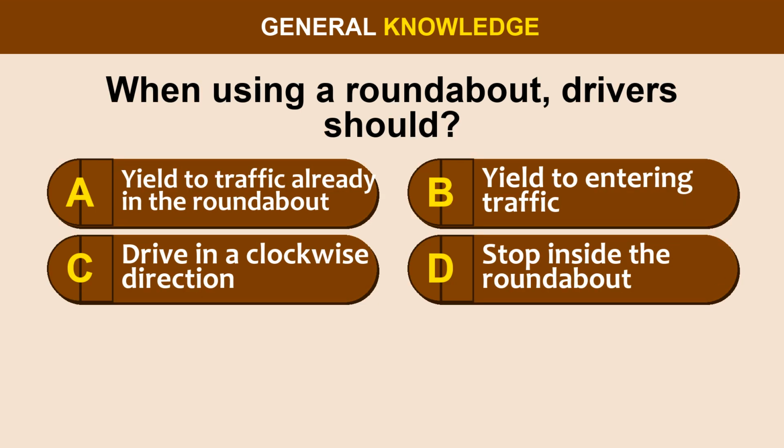Question 74. When using a roundabout, drivers should: Option A, yield to traffic already in the roundabout. Option B, yield to entering traffic. Option C, drive in a clockwise direction. Option D, stop inside the roundabout.